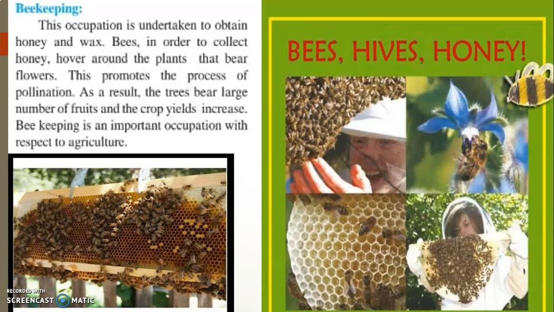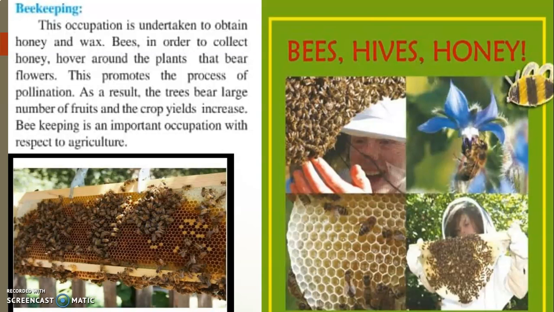So when they are flying from one flower to another, the pollen grains of the flowers get stuck to the legs of the bees, and then as they fly, these pollen grains fall on the other areas or on other parts where new plants or new flowers can be grown. So pollination takes place, and because of that, flowers and fruits can be grown, and honey which we get from the bees can be collected.